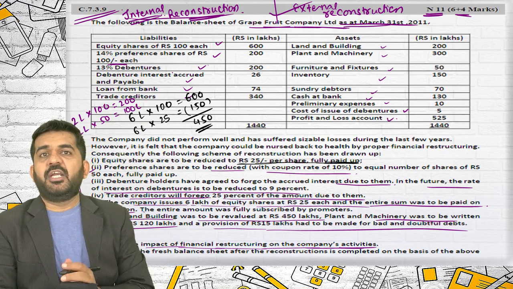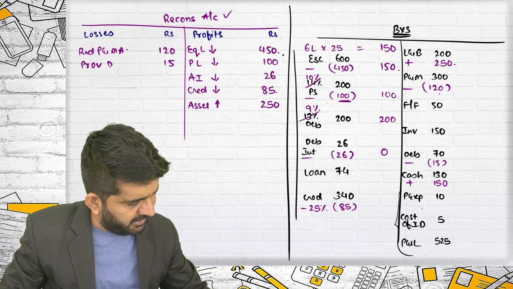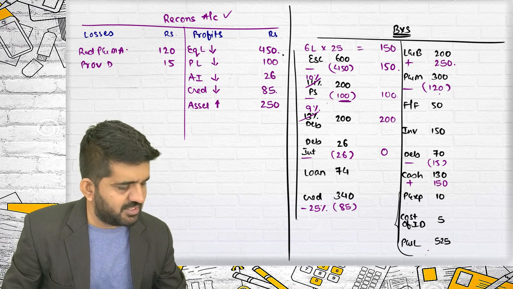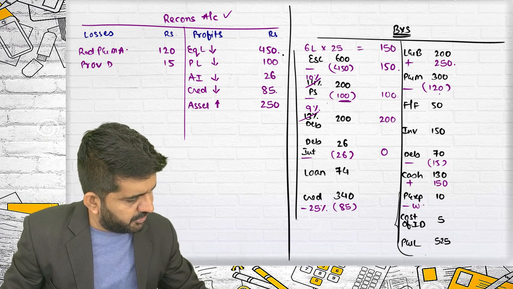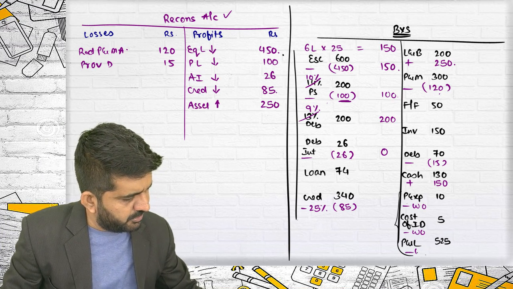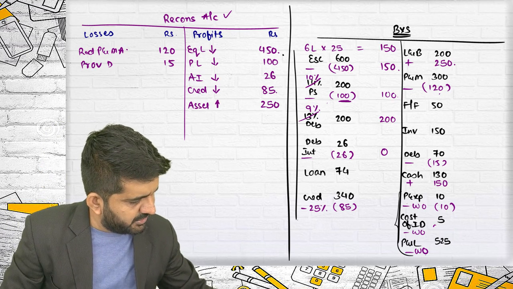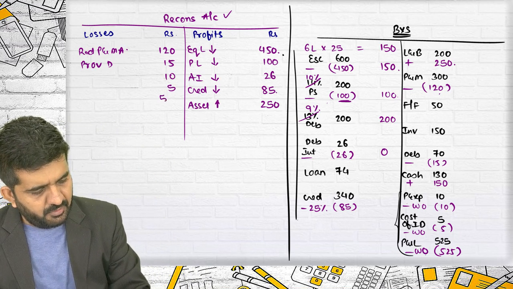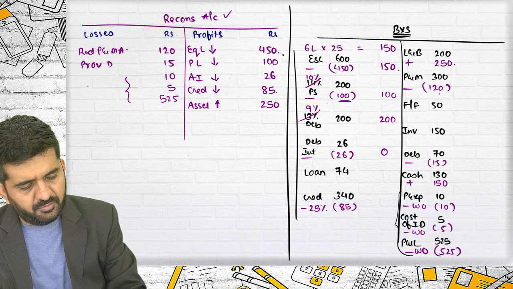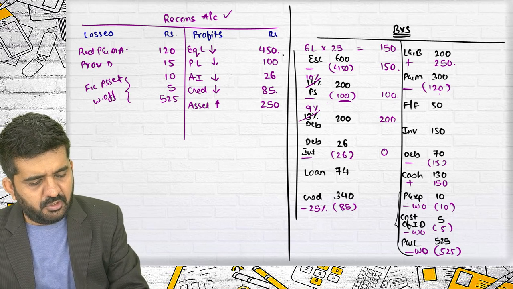There is no other points, but whenever you are doing restructuring, preliminary expense, cost of issue of debentures and P&L account should always be written off. So this is written off, this is written off, this is written off. This is the reason why you are doing reconstruction. So this is minus 10, minus 5, minus 525. Fictitious assets which are written off.